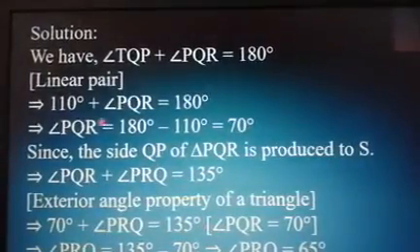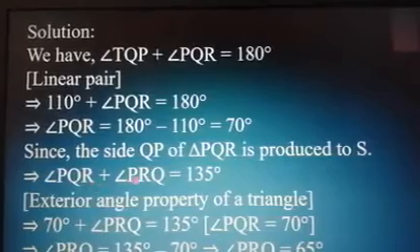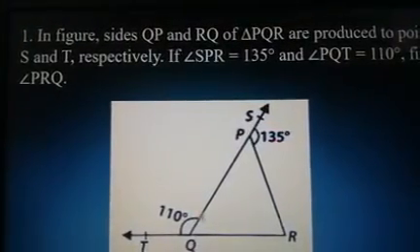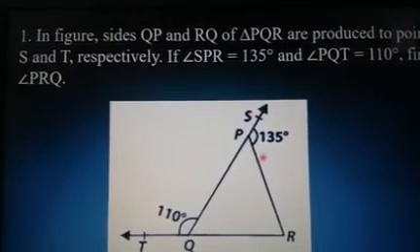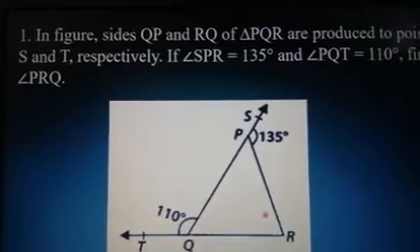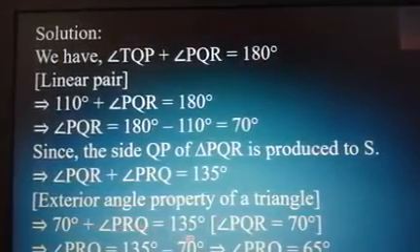Now, since the side QP of triangle PQR is produced to S, this exterior angle is equal to the sum of interior opposite angles. Either way is fine. So this exterior angle is the sum of these. This is known to us, so this can be found. 70 plus PRQ is equal to 135.